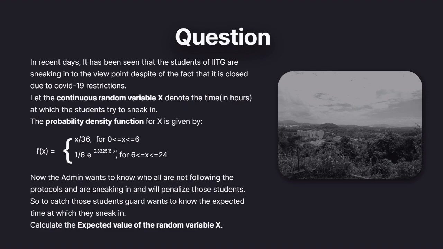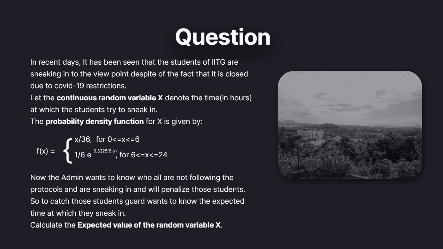Our question is about the viewpoint at IIT Guwahati. In recent days, it has been seen that the students of IITG are sneaking in to the viewpoint despite the fact that it is closed due to COVID-19 restrictions. Let the continuous random variable x denote the time in hours at which the students try to sneak in.